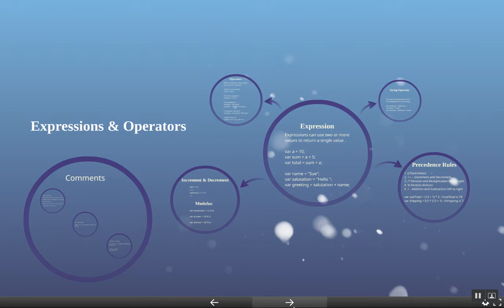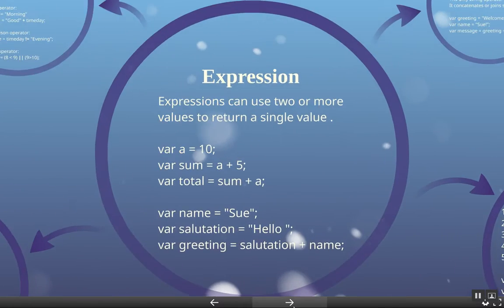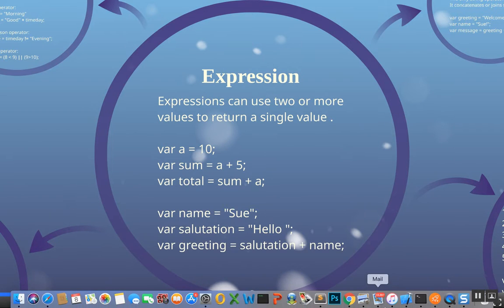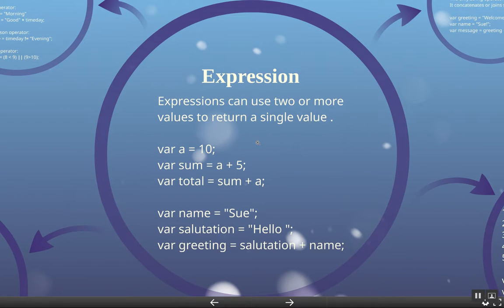Okay, let's talk about expressions and operators. Expressions can use 2 or more values to return a single value. Var A, then it has the equal sign, 10. It doesn't mean A is equal to 10. It means 10 is getting assigned to A. The variable called A is getting a value put into it, getting assigned a value, and that value is 10.